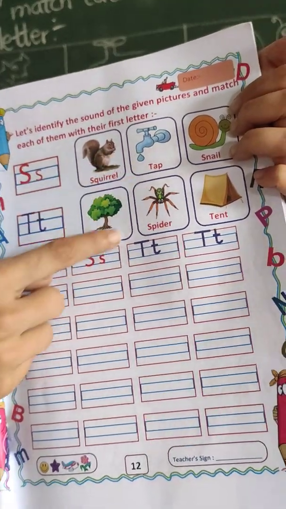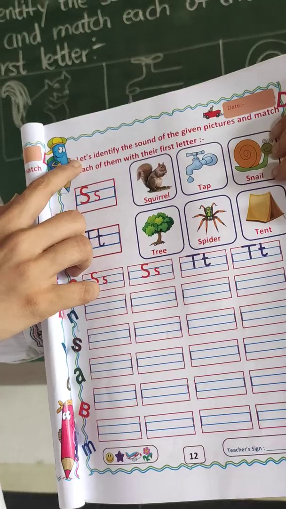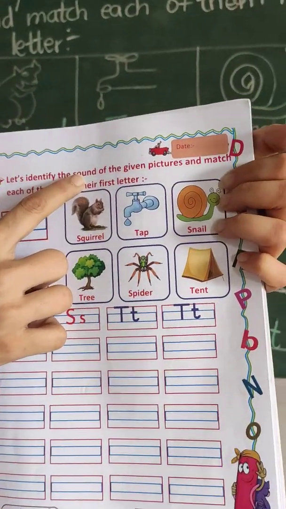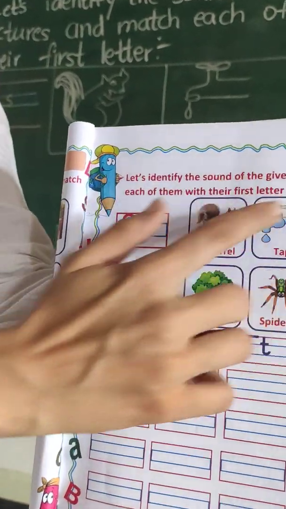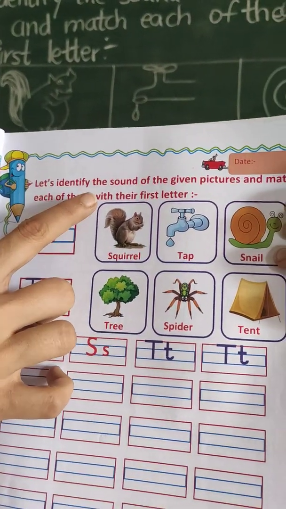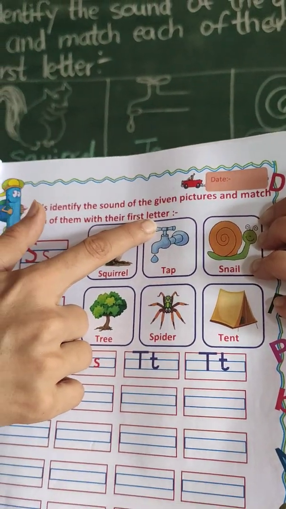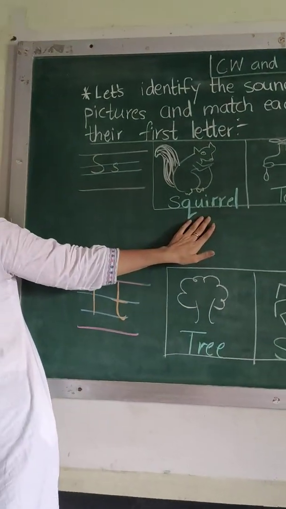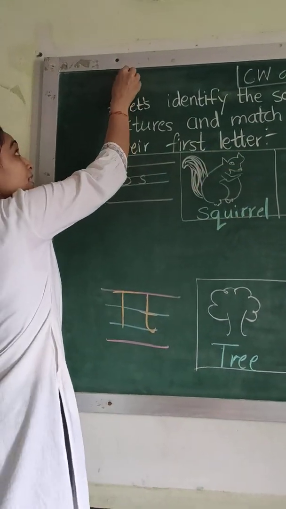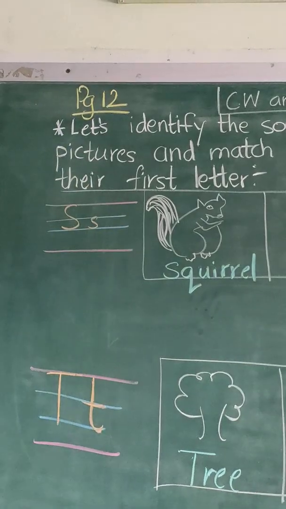Moving on, what will be our first part? To see the vocabs and to match them. Let's identify the sound of the given pictures and match each of them with their first letter. So this is page number 12, which we will see on the board. Be ready with your pencil and eraser again. Page number 12. Let's see.